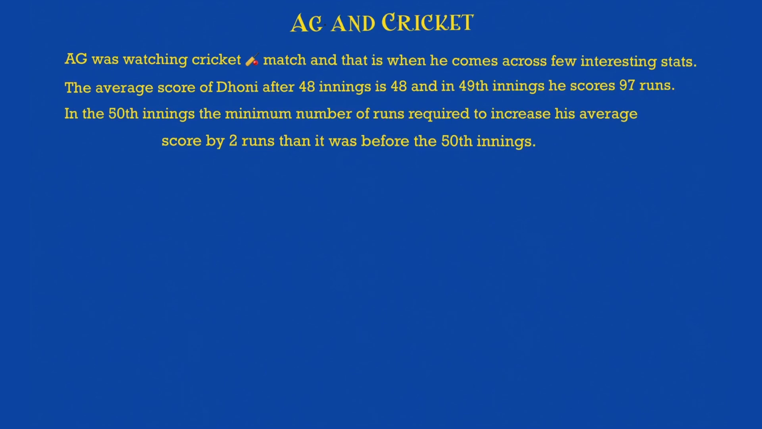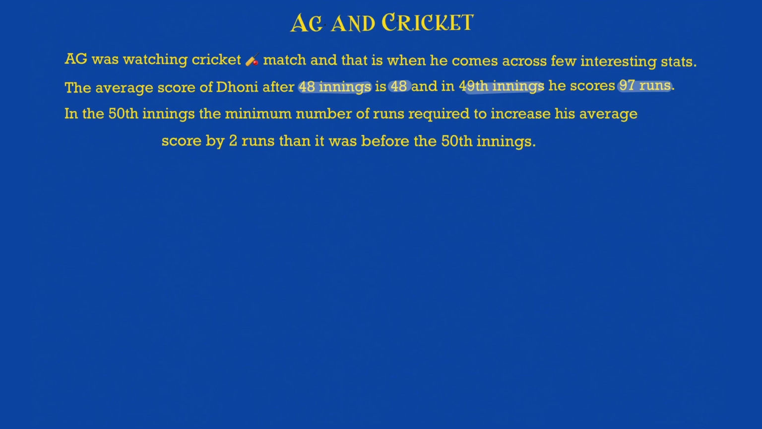Now let's solve this problem which is related to AG watching cricket. AG was watching a cricket match when he comes across a pretty interesting stat. That is, the average score of Dhoni in the 48th inning is 48. In the 49th inning, he scores 97 runs. So even before reading the rest of the question, can you tell me what is the new average of Dhoni? Okay, visualize. What will be the new average?